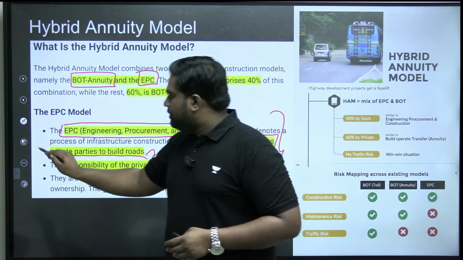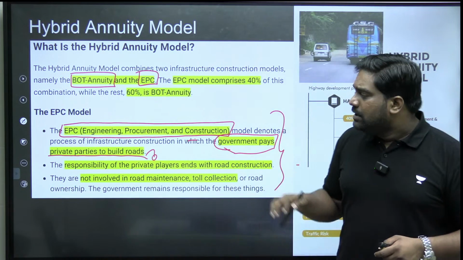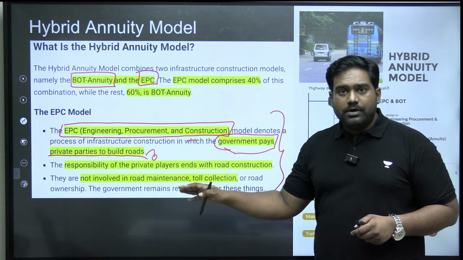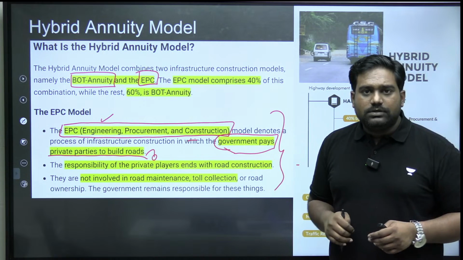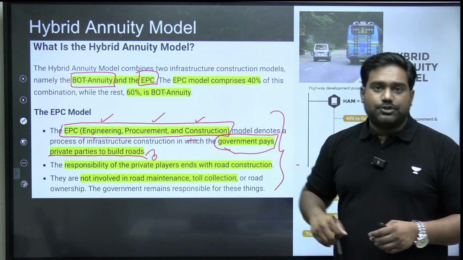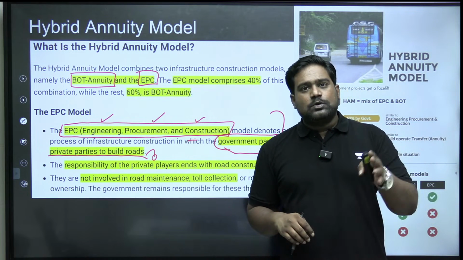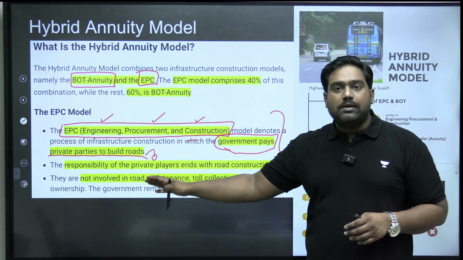The private developer involved, let's say for a road construction project, is only going to build the road. He's going to handle the engineering part of the construction, procure the raw materials needed and execute the construction. So from design to procurement to execution, only this is handled by the private developer.